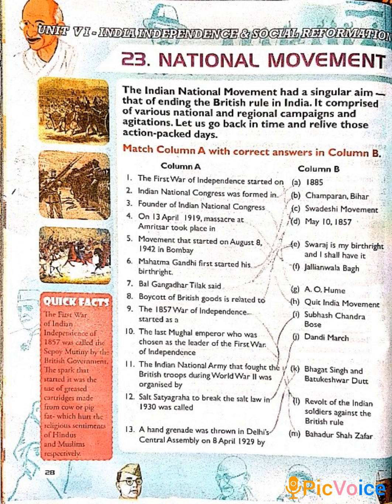Unit 6, India Independence and Social Reformation. Now, you all know that the Indian national movement had a singular aim. All the national movements had only one aim, that is the ending of the British rule in India. So it comprised various national and regional campaigns and agitations, which arose so that India got independence from the Britishers. So let us go back in time and relive those action packed days.